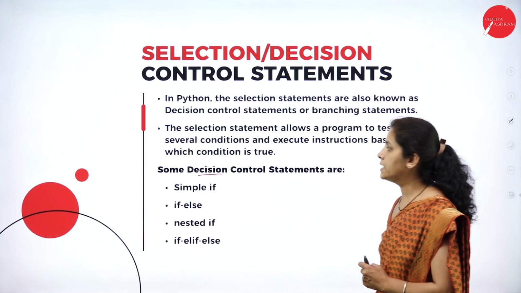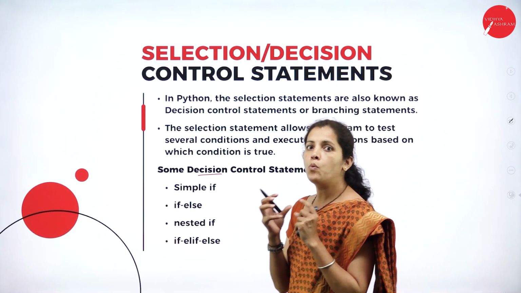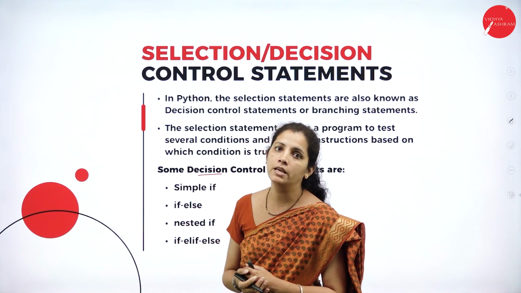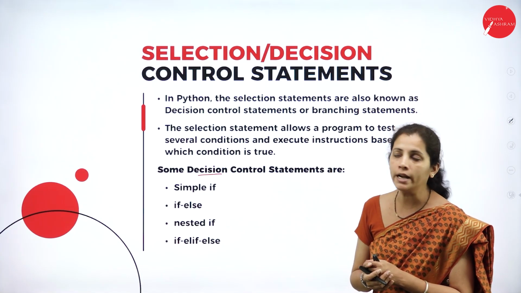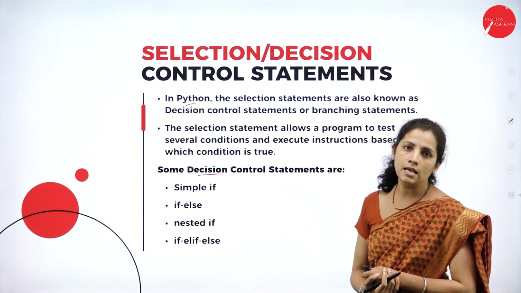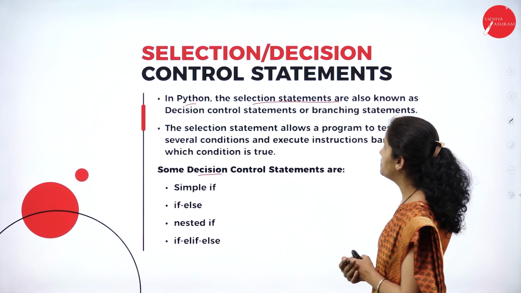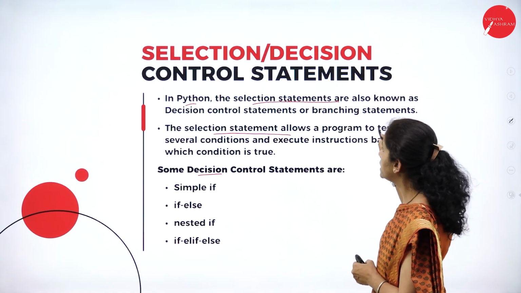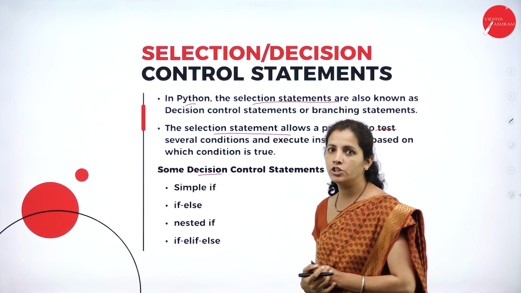Then I'm going to have the decision making. Decision making is nothing but the control statement. Dear student, if I want to control the flow of the program, then I must have the decision making statement. Here the decision making statement plays a very important role. In Python, selection statements are known as decision making. So decision making is nothing but the selection statement. The selection statement allows a programmer to test several conditions and execute instructions based on which condition is true.